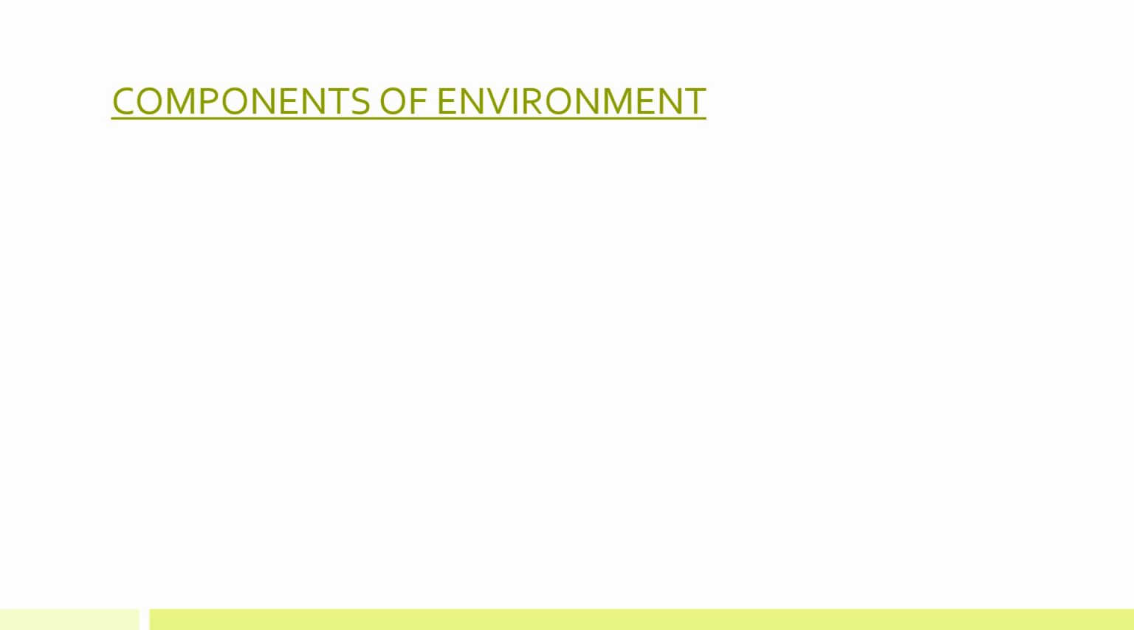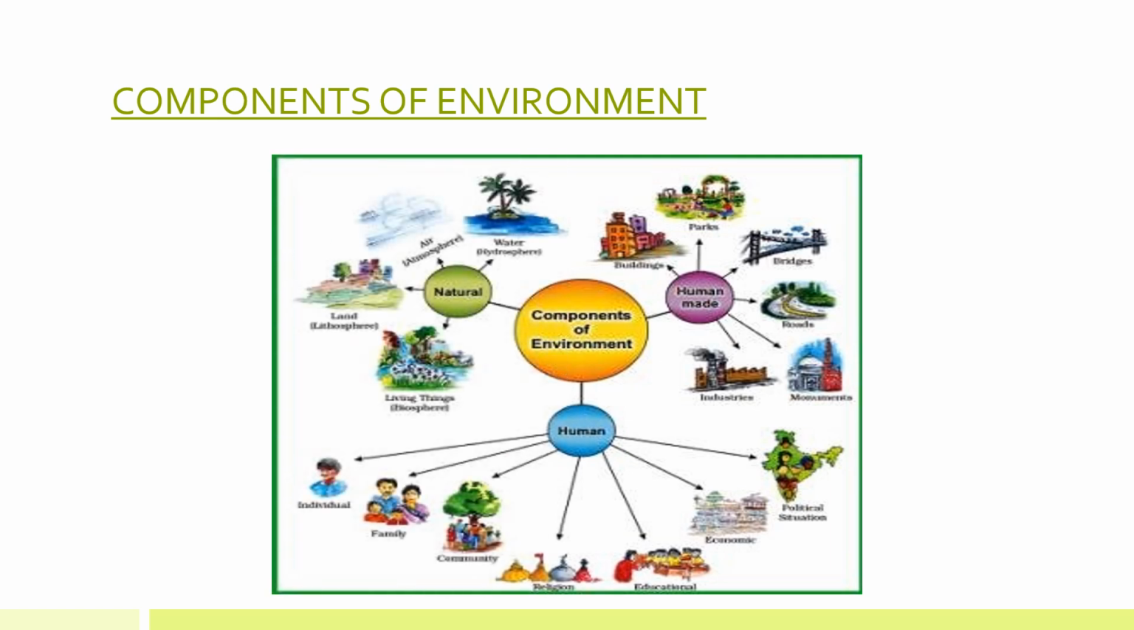Now, what are the components of environment, or what is environment made up of? Here we can see in the picture, components of environment is natural, human made and human. So natural is air, water. Human has not made this air, water. This is natural. Air, water, land, living things, right? These are all natural components of environment. Human made is parks, bridges, roads, industries, buildings. These are all human made.